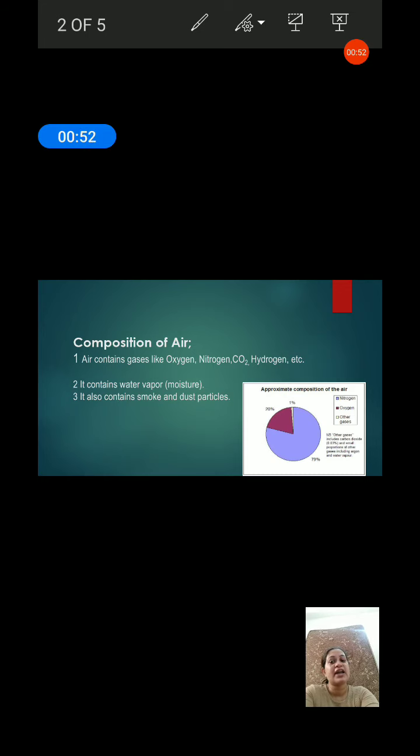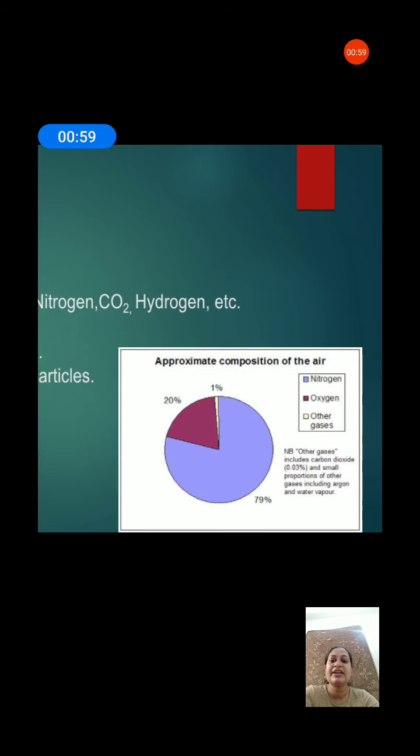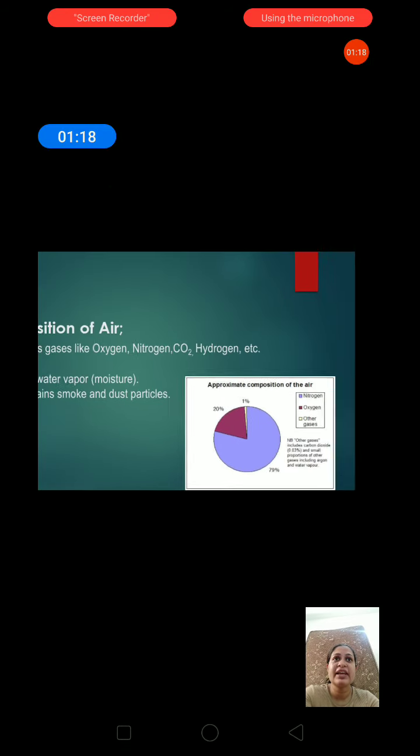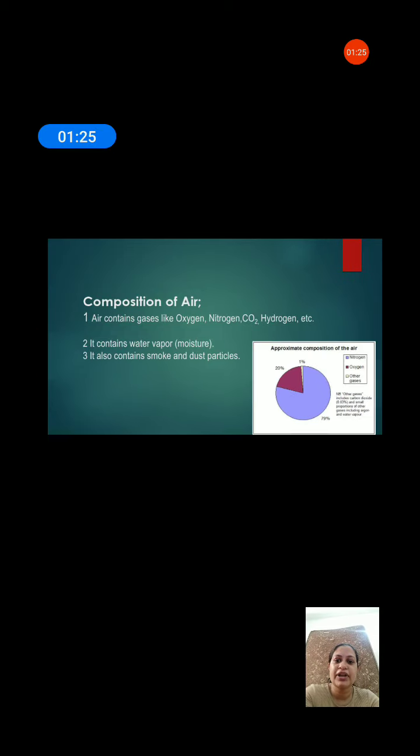Of these gases, nitrogen is present in the largest amount. You can see here the amount of nitrogen is approximately 79%, and 20% is oxygen. Carbon dioxide is even less than 1%. Although the presence of carbon dioxide is very small, it is very important for the living world as plants use it for making their food. Additionally, there are some small particles like dust and water vapor floating in the air.